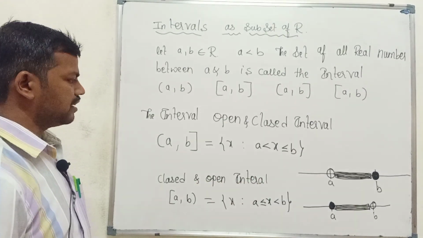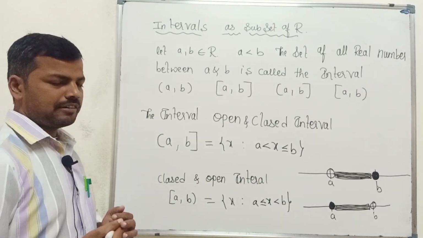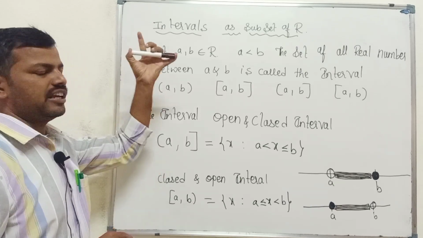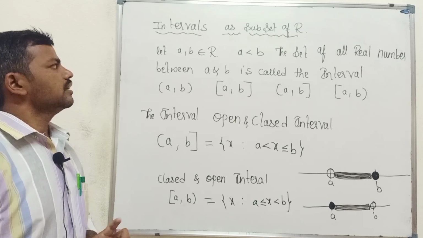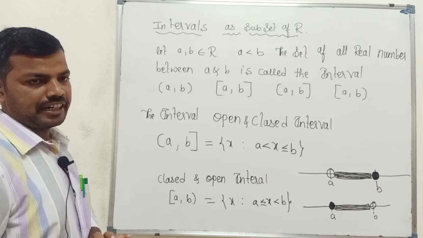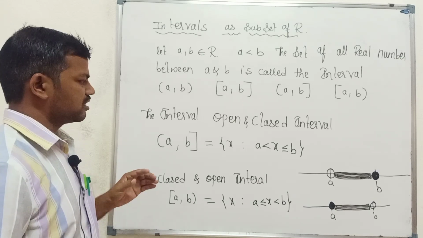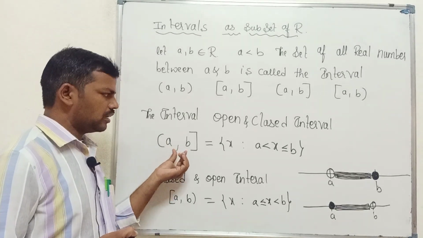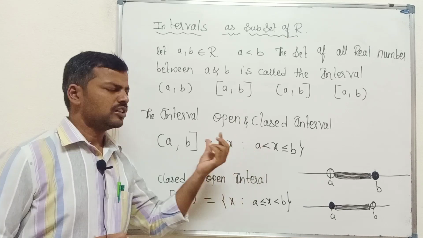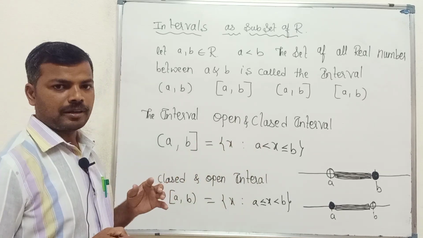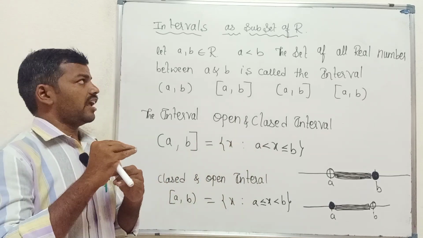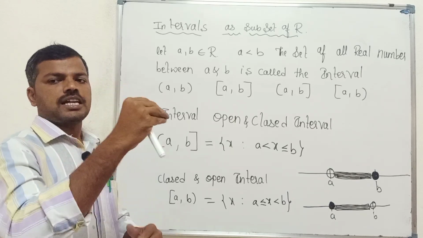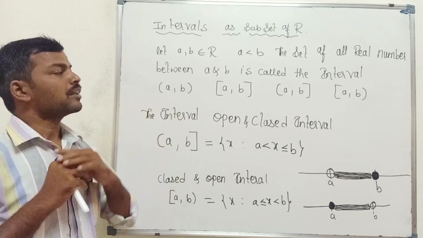These are the intervals on the real number line. Next, after we have studied the intervals, this is the roster form of the interval and this is the set builder form. We will discuss some examples of expressing intervals from roster to set builder and back.